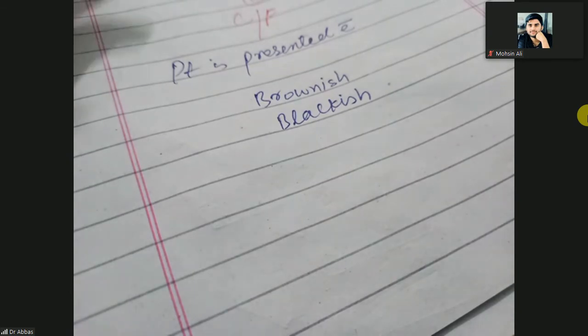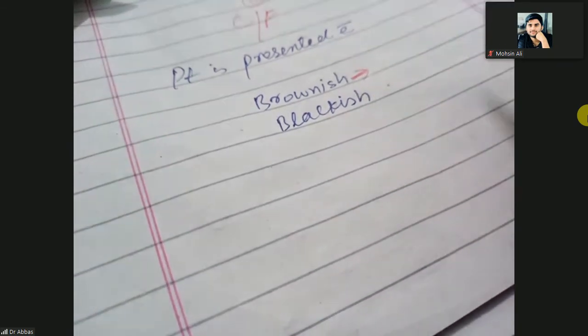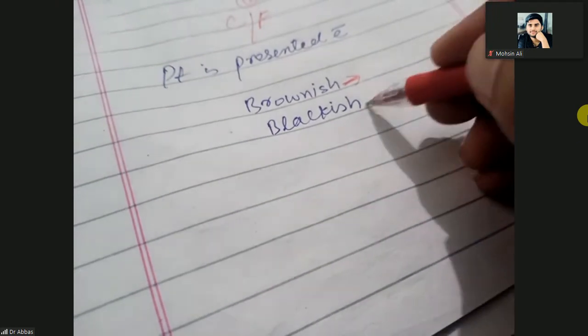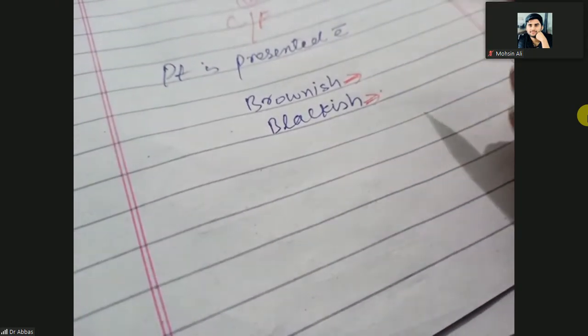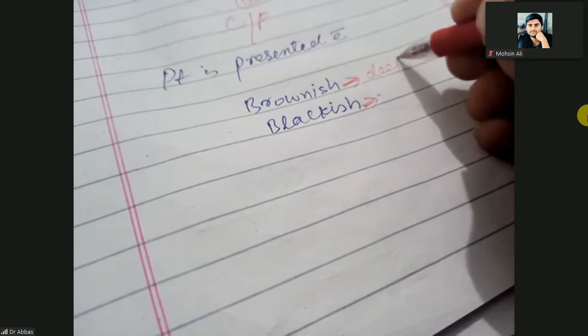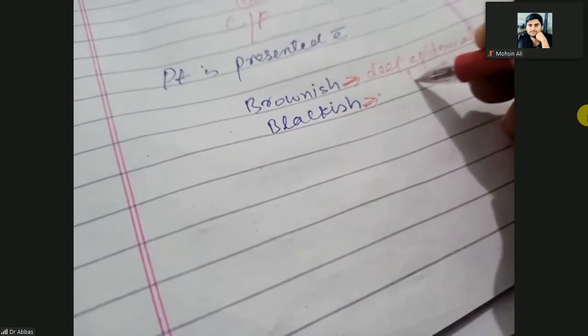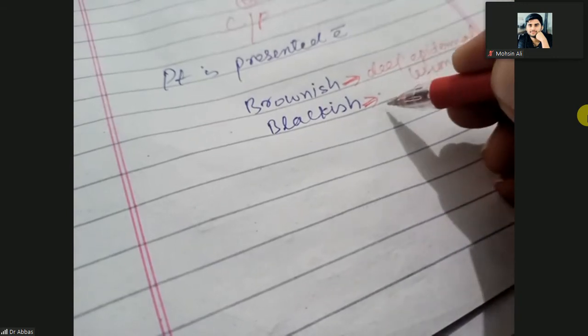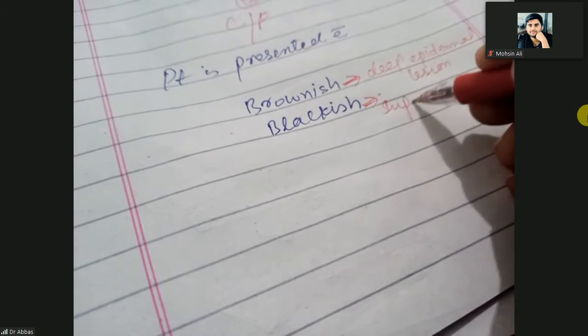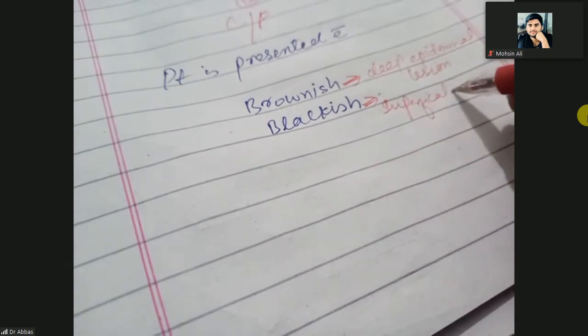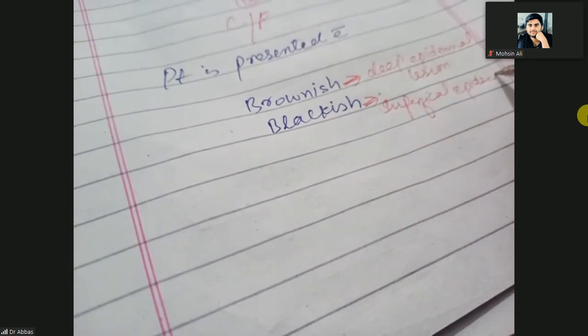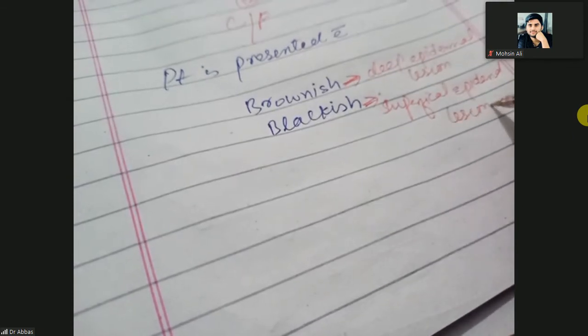Why brownish and blackish? Brownish means a deep epidermal lesion, and blackish means a superficial epidermal melanocytic lesion.